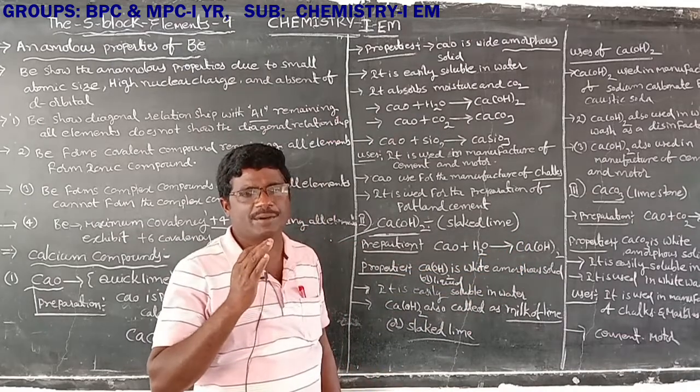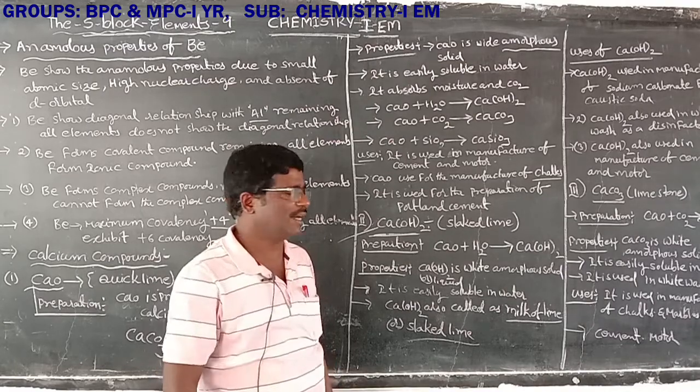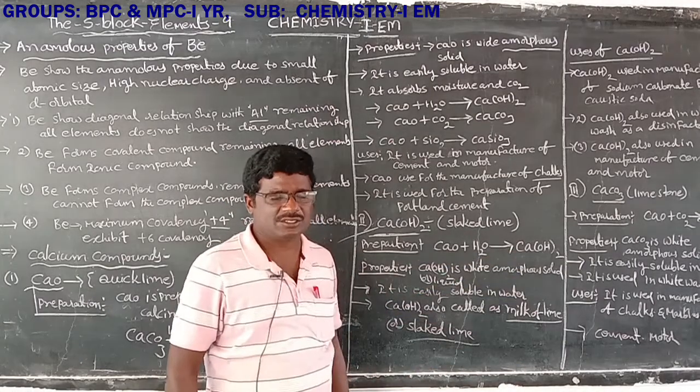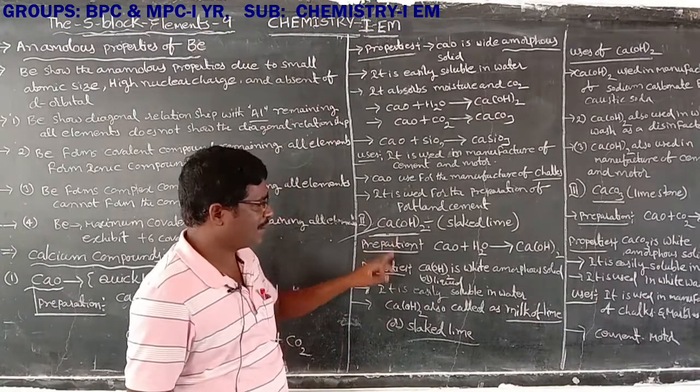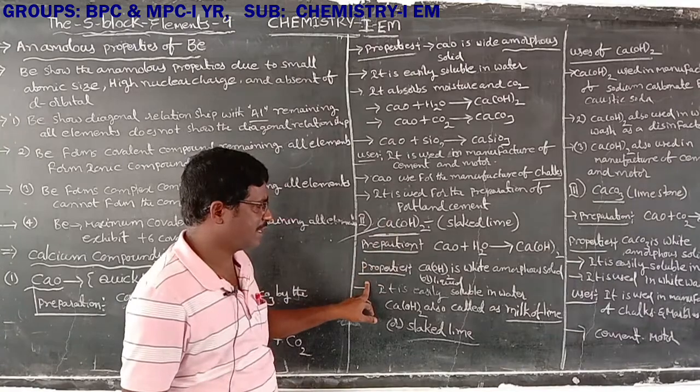Calcium hydroxide is prepared by dissolving calcium oxide, CaO, in water to form calcium hydroxide. That is the preparation of calcium hydroxide. Next, properties of calcium hydroxide.